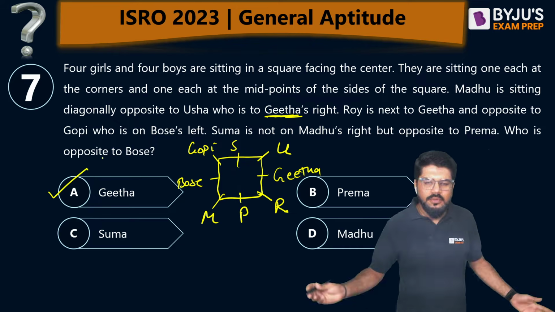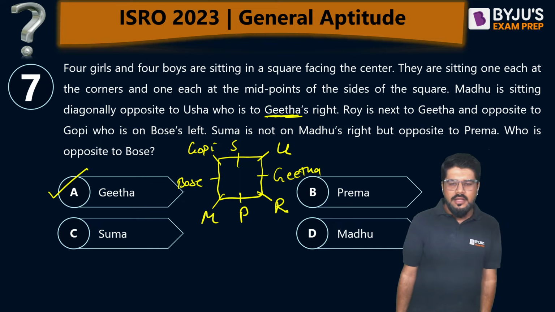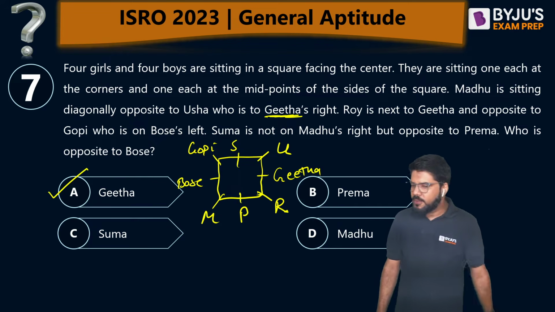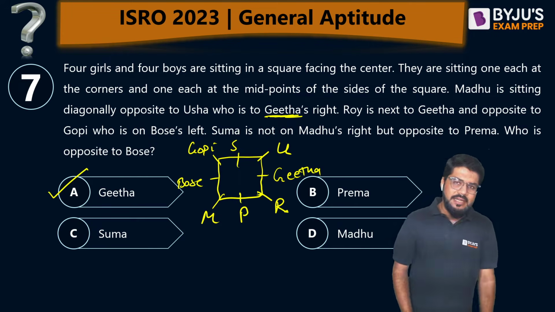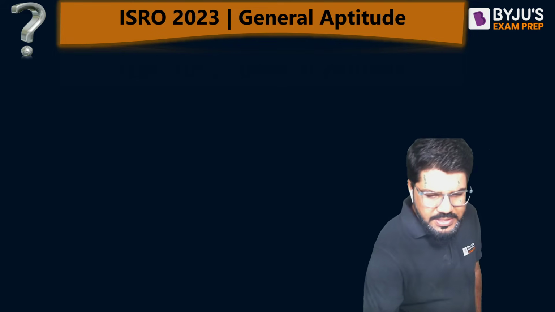Who is opposite to Bose? Now anything they can ask. Anything means anything. So my correct answer is A, Geeta. Who is opposite to Bose? It is Geeta. Option number A, correct answer. Seven questions are done. I hope you are performing well. Let's move ahead to the next question, dear.